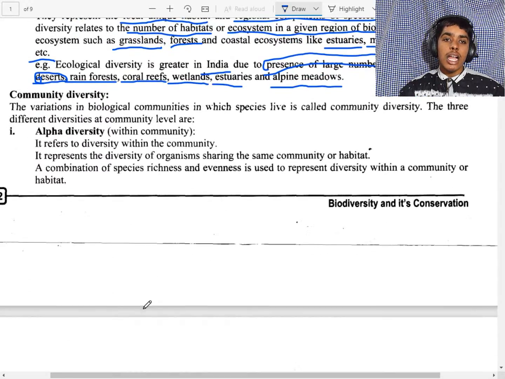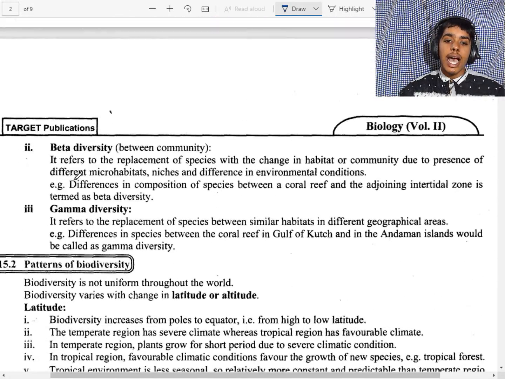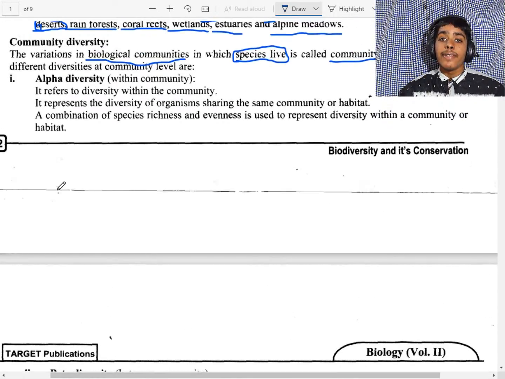Now we will see community diversity. Community, that means a group of populations forms the community. The variation in biological communities in which species live is called community biodiversity. Now there are 3 types: alpha, beta, as well as gamma. First we will see alpha.